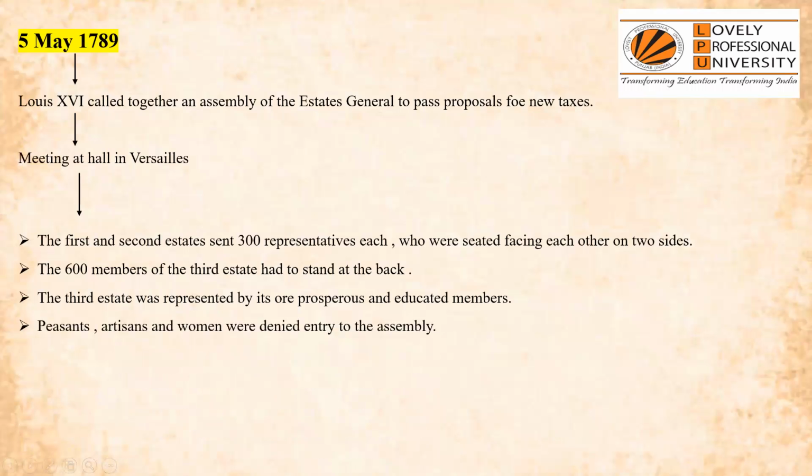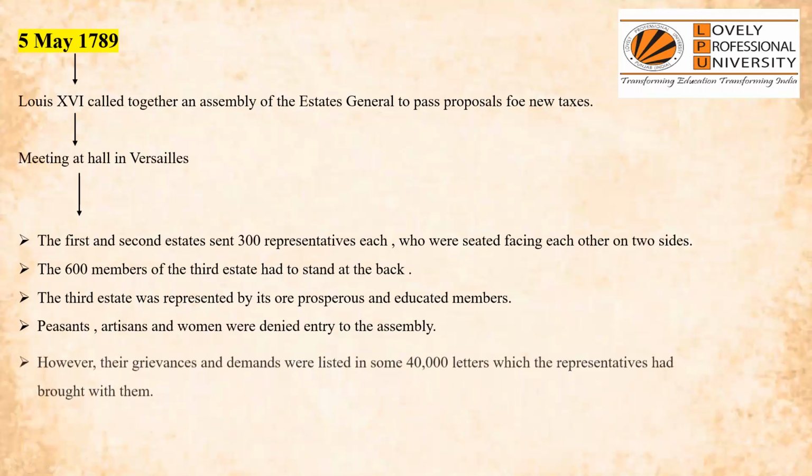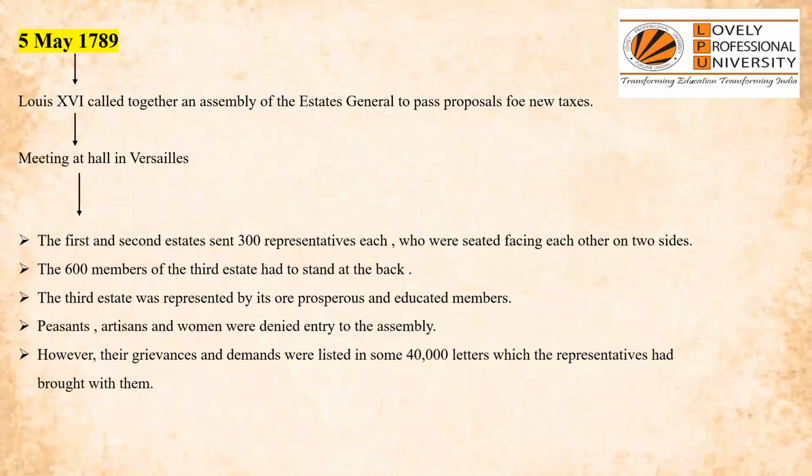Peasants, artisans and women were denied entry to the assembly. They were told, you are outside, the meeting is going on inside. They were not allowed to enter the assembly. However, everyone wants that when a meeting is being held and people's troubles are being discussed, they should put forward their grievances. So their grievances and demands were listed in some 40,000 letters which the representatives had brought with them. The educated and prosperous middle class who represented the third estate took their letters with them into the assembly.